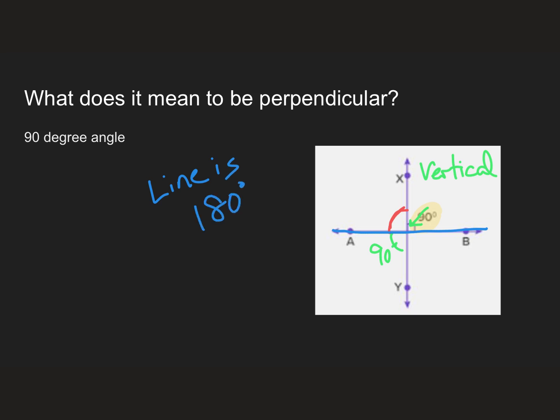If I have two angles that make a line, when I add them up, they have to add up to 180 degrees. So if this angle here is 90, this one must also be 90 because they make a line. And then we have vertical angles again, and so this is 90. So all of the corners there are 90 degrees.